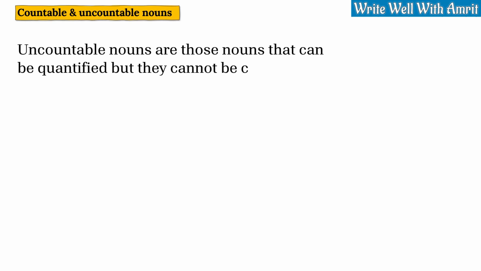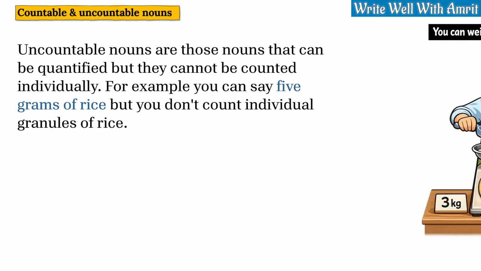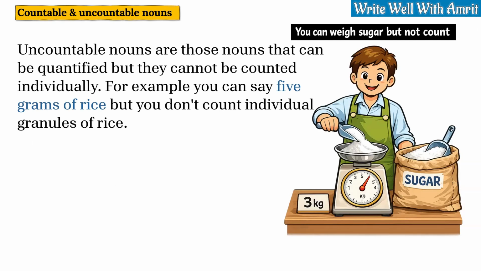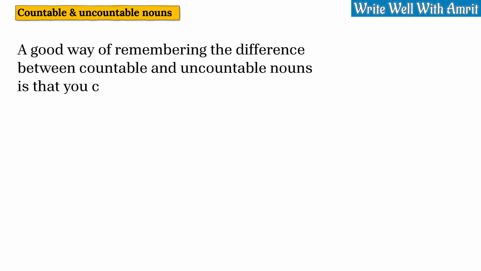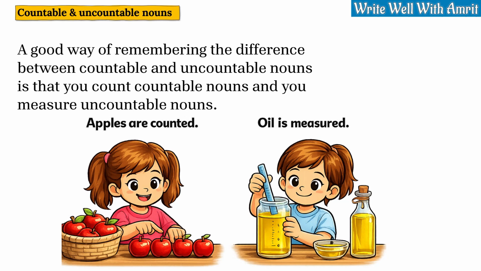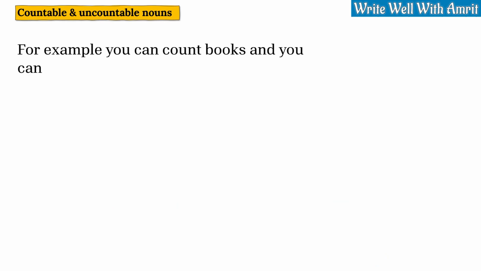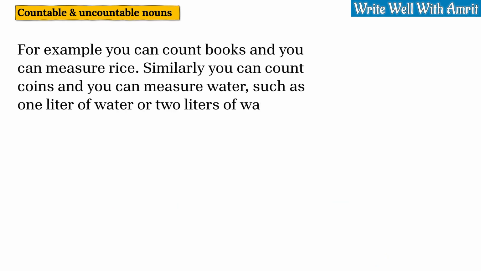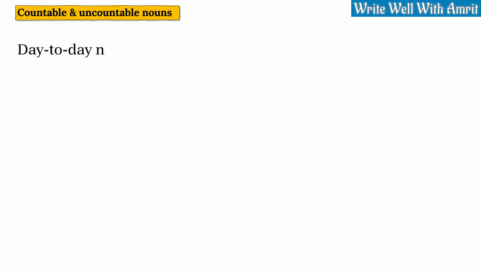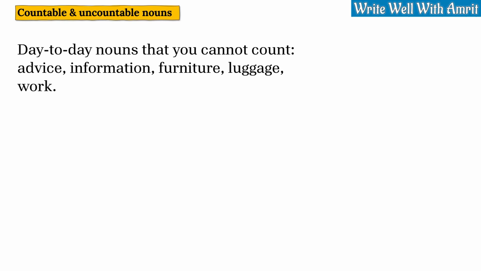Uncountable nouns are those nouns that can be quantified but they cannot be counted individually. For example, you can say 5 grams of rice, but you don't count individual granules of rice. A good way of remembering the difference is that you count countable nouns and you measure uncountable nouns. For example, you can count books and you can measure rice. Similarly, you can count coins and you can measure water, such as 1 liter of water or 2 liters of water. Day-to-day nouns that you cannot count: advice, information, furniture, luggage, or work.